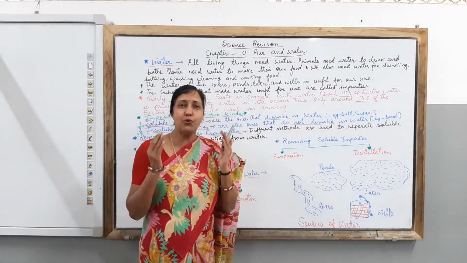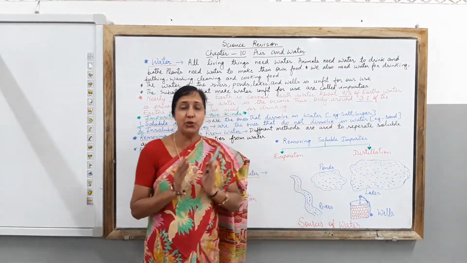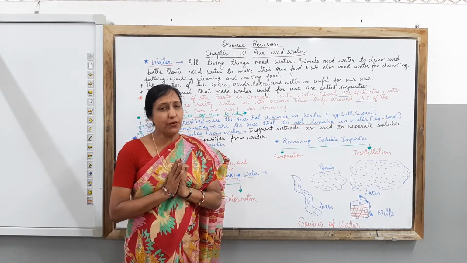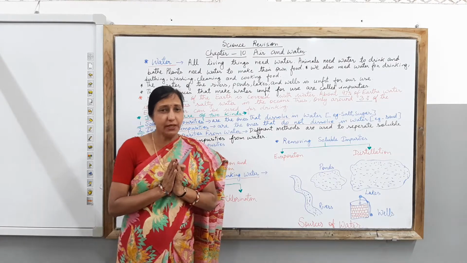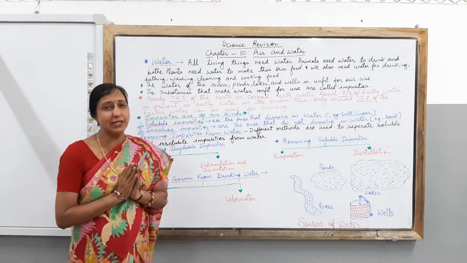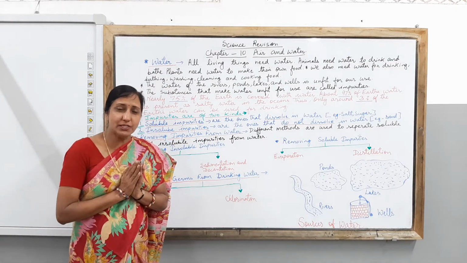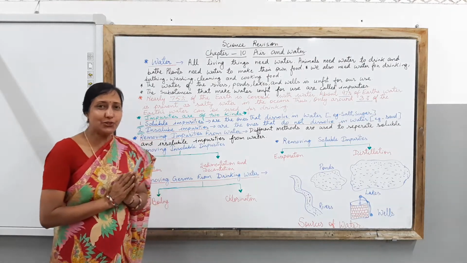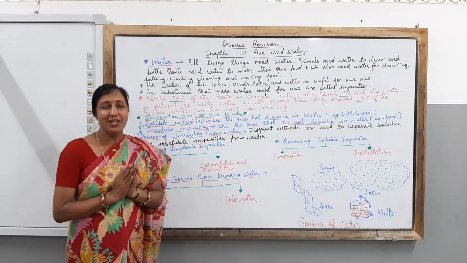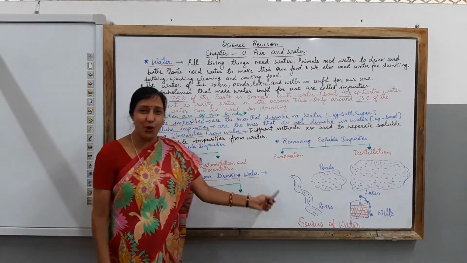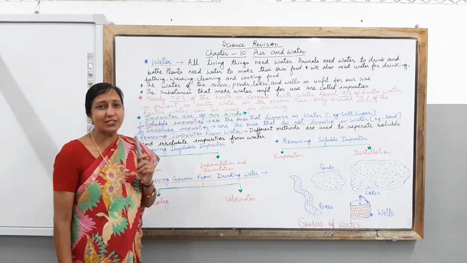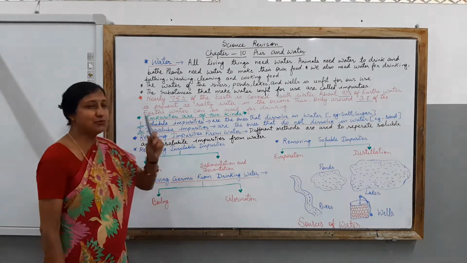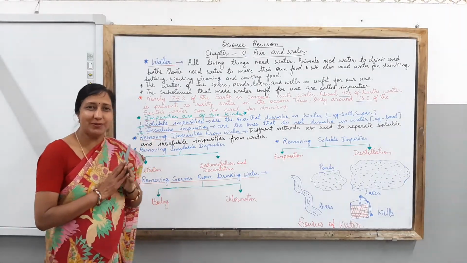These sources of water are not at all suitable for you, as there are some impurities present in them. In this class today, you are going to know all the methods to make this water suitable for your use. So let's begin our class and try to understand all the things which you need to know about water.